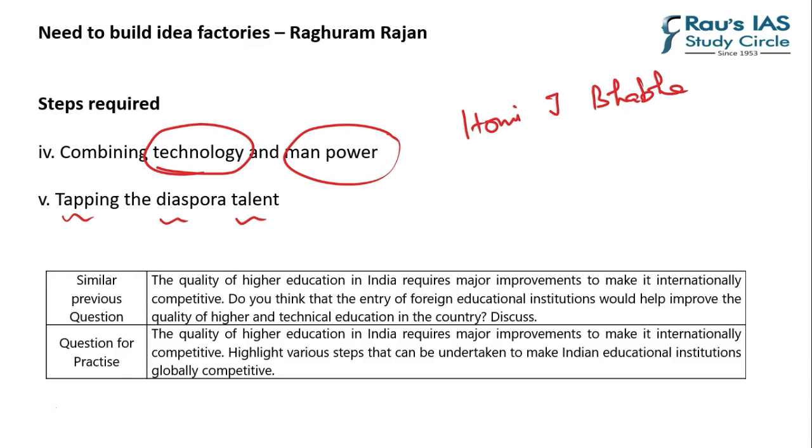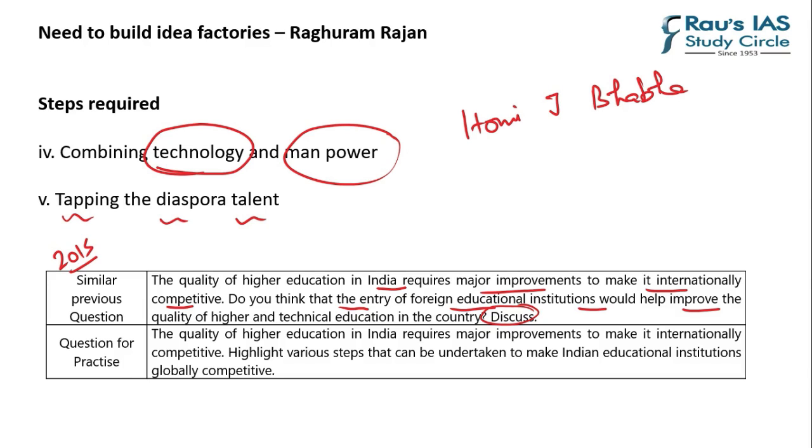If I talk about UPSC, a similar question was asked in the year 2015: The quality of higher education in India requires major improvement to make it internationally competitive. Do you think that entry of foreign educational institutions would help improve the quality of higher and technical education in the country? Discuss. Now we have devised a similar question which you can answer through the information given. The quality of higher education in India requires major improvements to make it internationally competitive. Highlight various steps that can be undertaken to make Indian education institutions globally competitive.